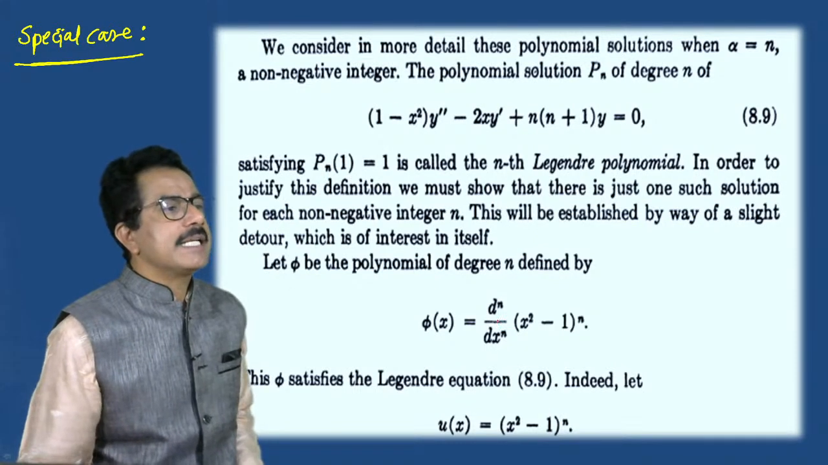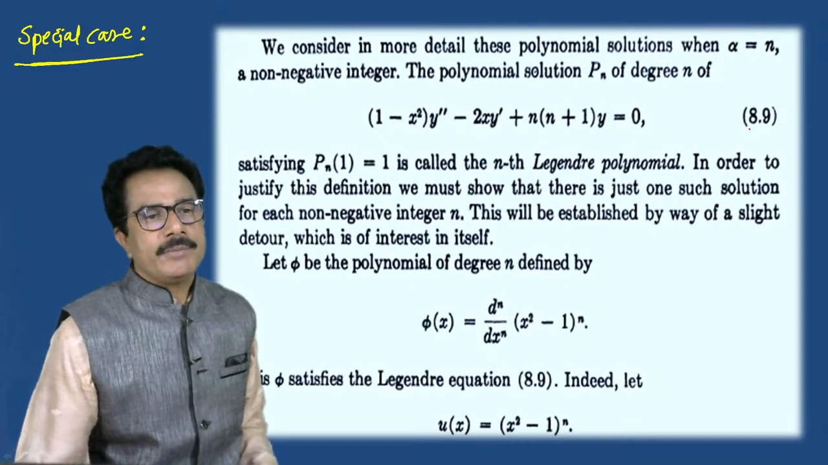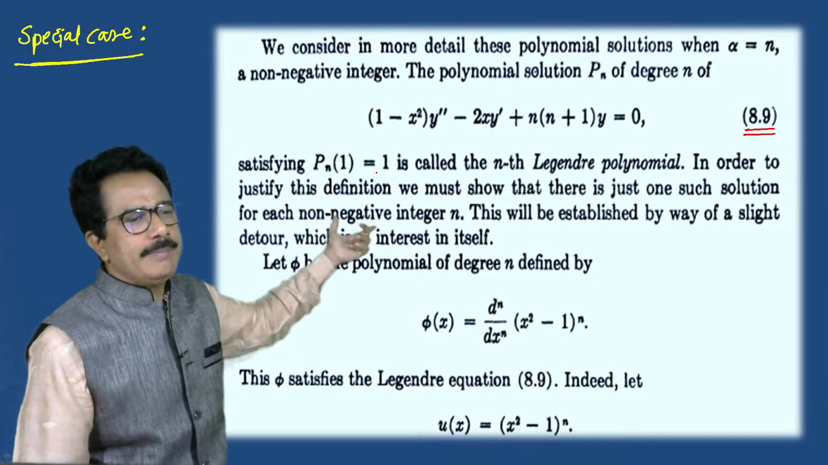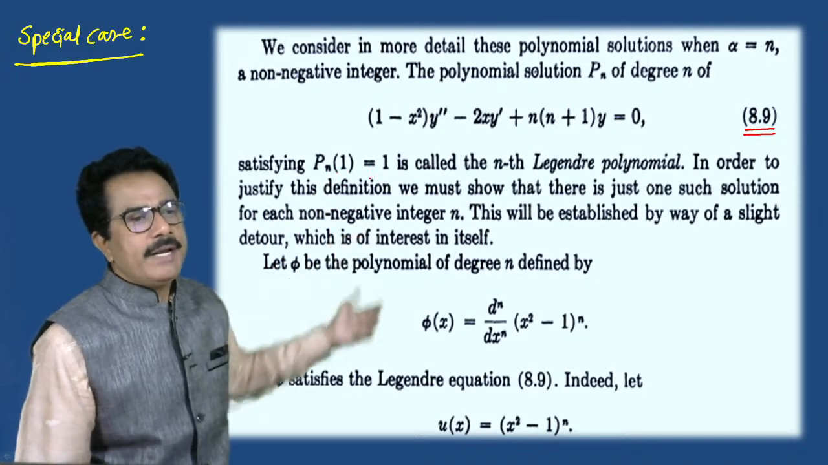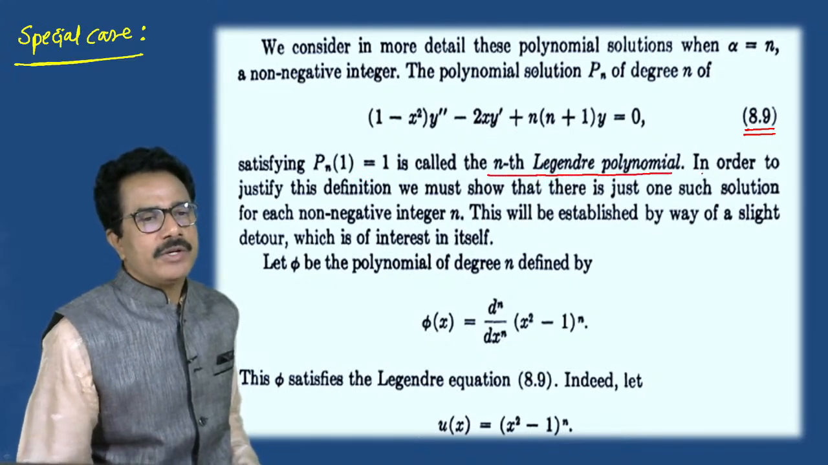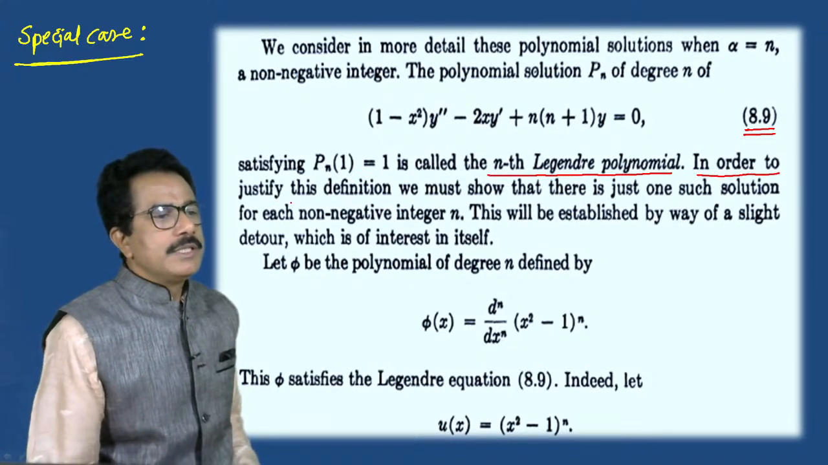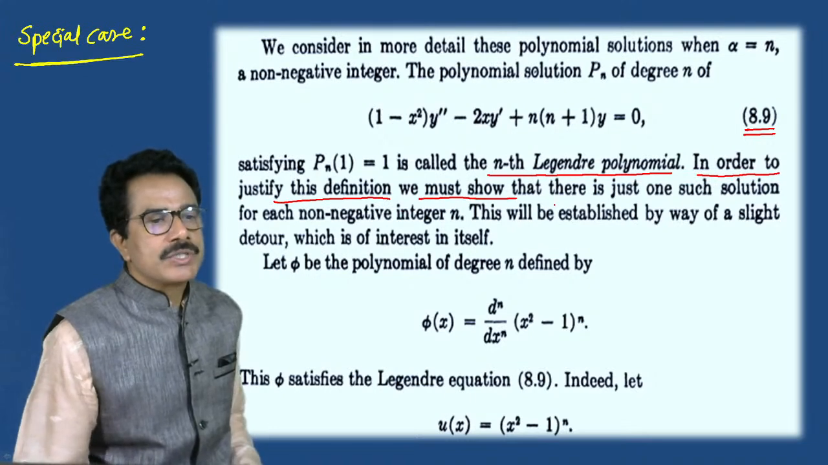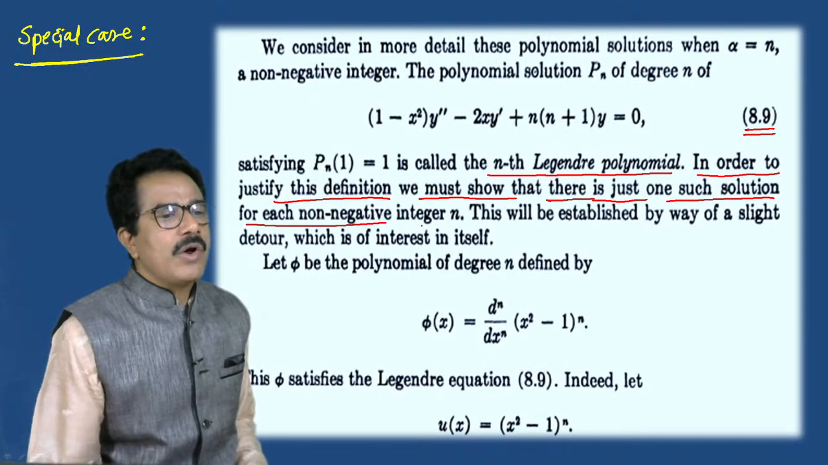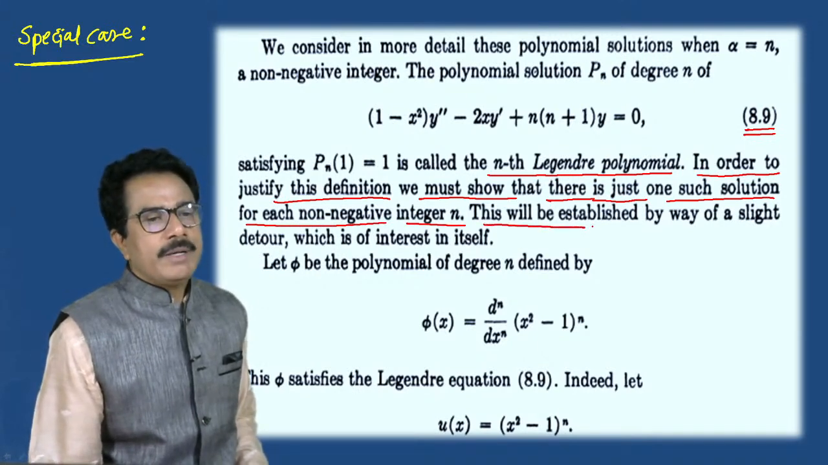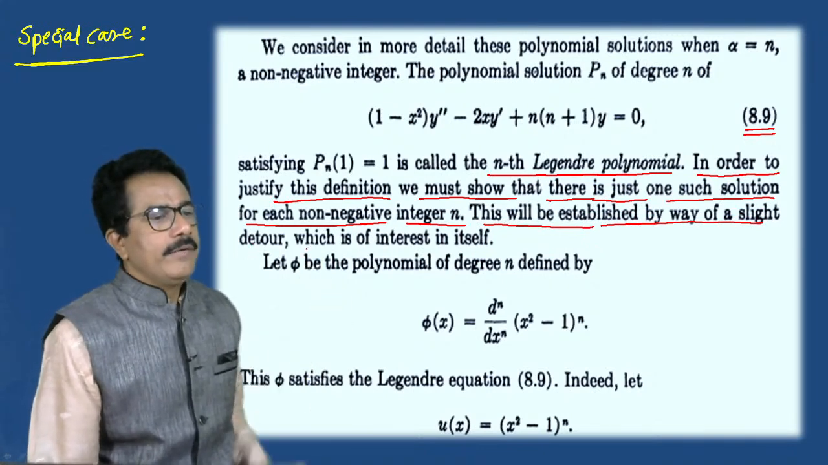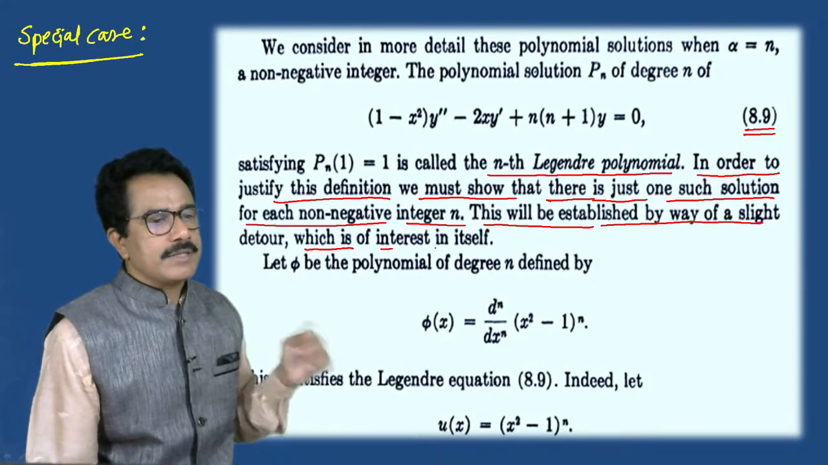This is the special case of the Legendre polynomial. So satisfying Pn of 1 is equals to 1, Pn of n is equals to 1 is called nth Legendre polynomial. In order to justify this definition, we must show that there is just one solution for non-negative integer. This will be established by way of slight detour, which is the interest of ourselves.